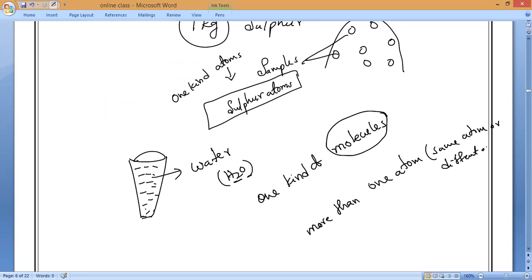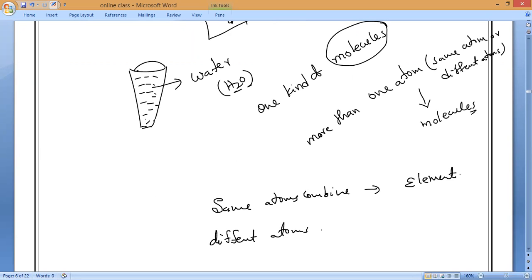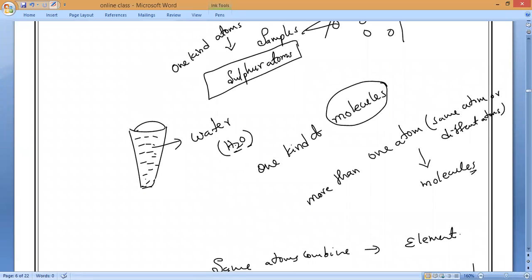If the same atoms combine, we get an element only. If different atoms combine, we get a compound.